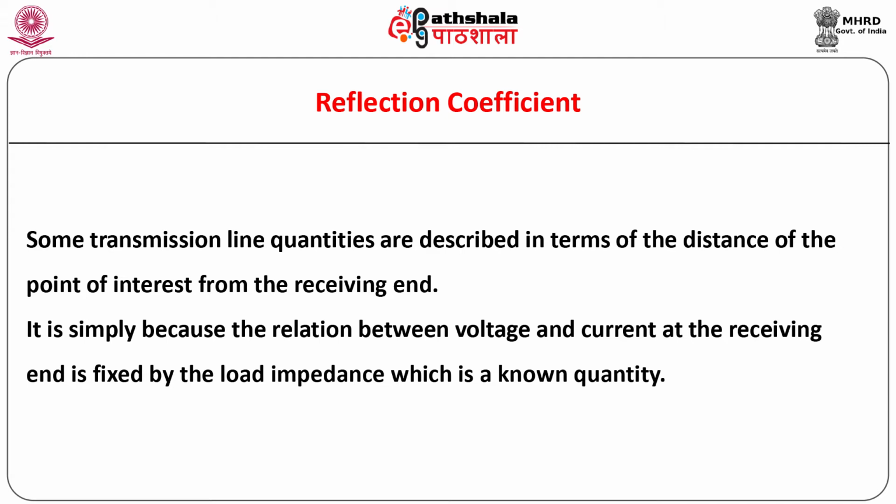Knowing the load impedance ZL and the characteristic impedance Z0 of the transmission line, we can calculate the reflection coefficient, which in turn can be used to compute the transmission coefficient, standing wave ratio and other quantities at any point along the line. Hence, to start with, let us see how the expression for reflection coefficient at the receiving end can be derived.